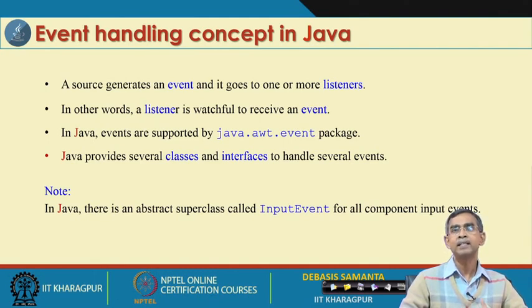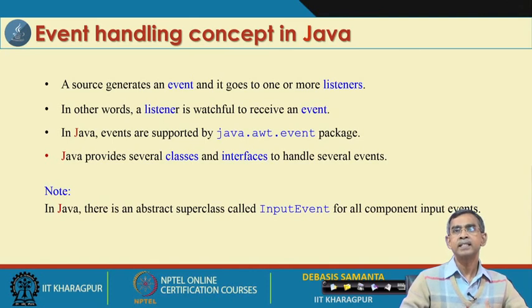Now, what exactly is a listener? An event will be triggered by the user, and there should be some mechanism by which, if an event occurs at any moment, it is listened to by someone else. So, a listener is another object which listens to any event if it occurs at any instant anywhere.